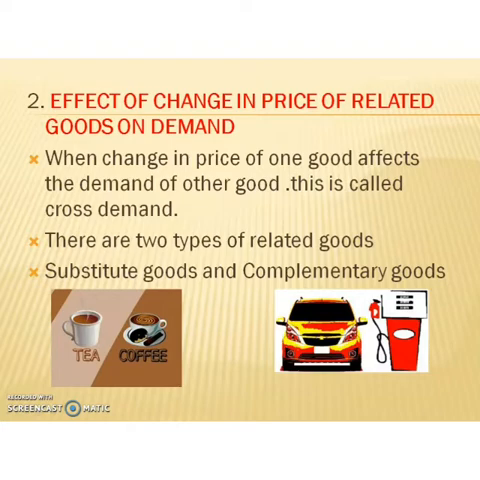There are two types of related goods: substitute goods and complementary goods. Substitute goods are the goods which can be used in place of each other in consumption. For example, tea and coffee. We can use either tea or coffee; we can substitute one for the other. Such goods are known as substitute goods.